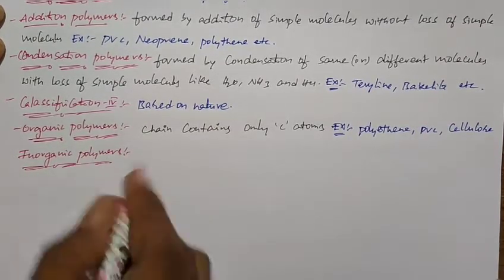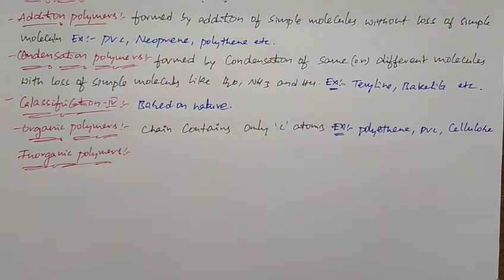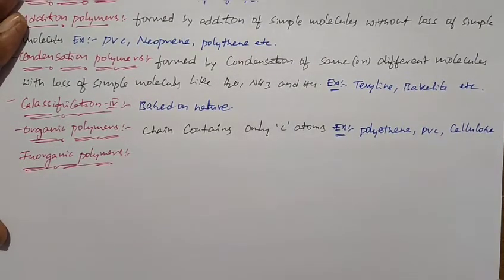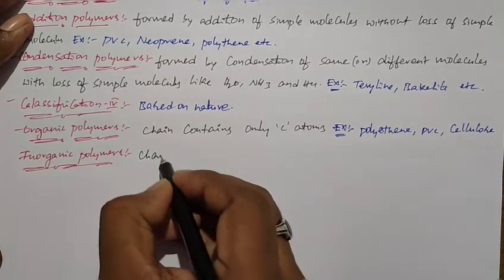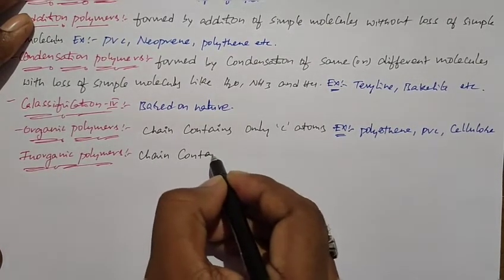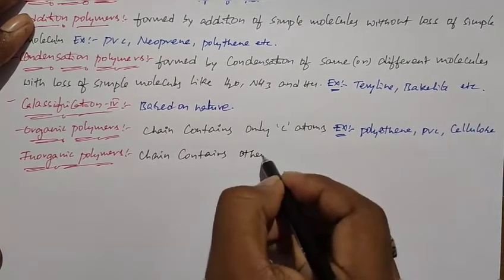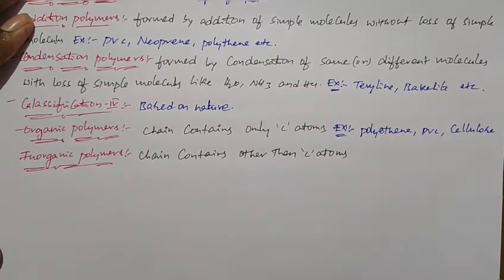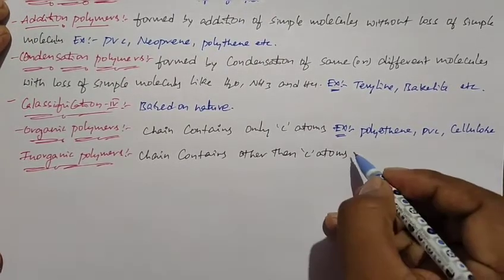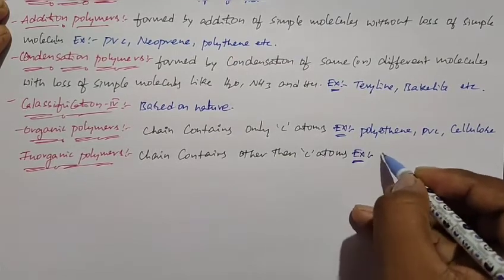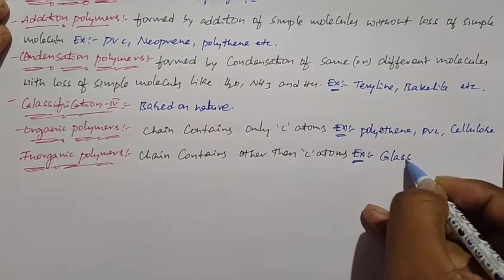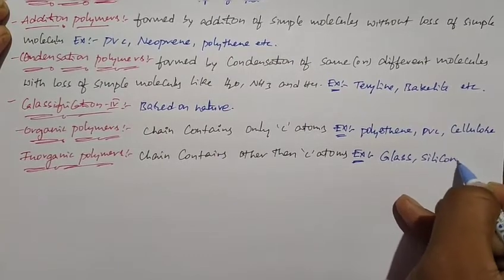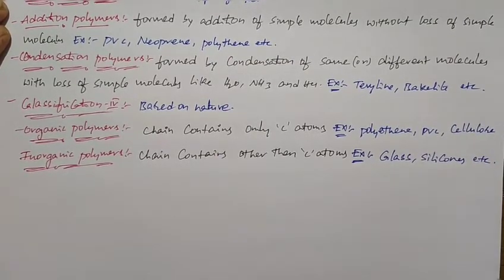In inorganic polymers, the polymer chain contains atoms other than carbon atoms, we call as inorganic polymers. If you need examples of inorganic polymers: glass, silicones, etc. So this is about classification 4.